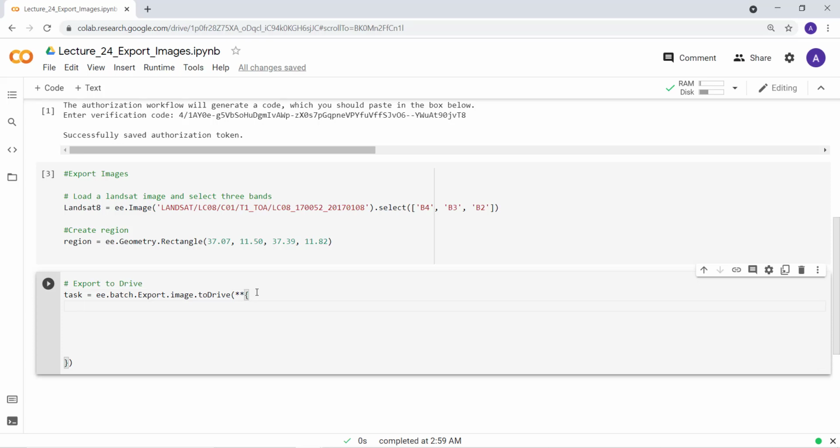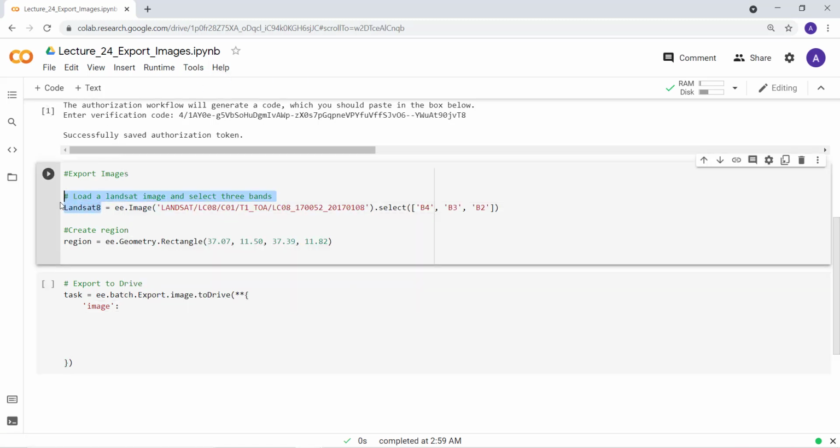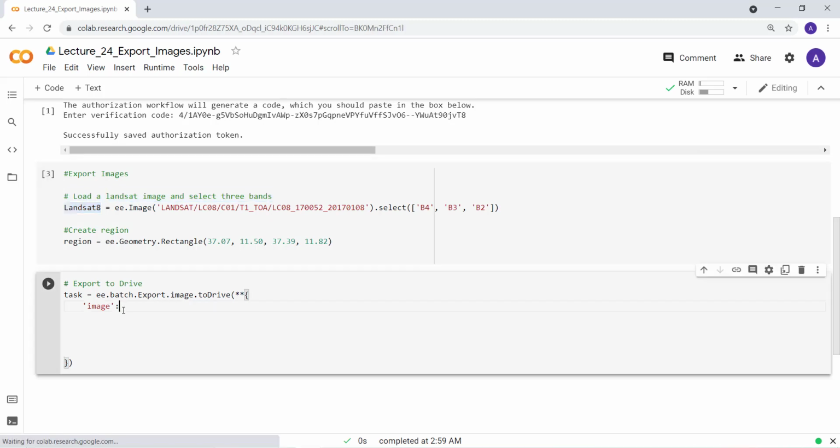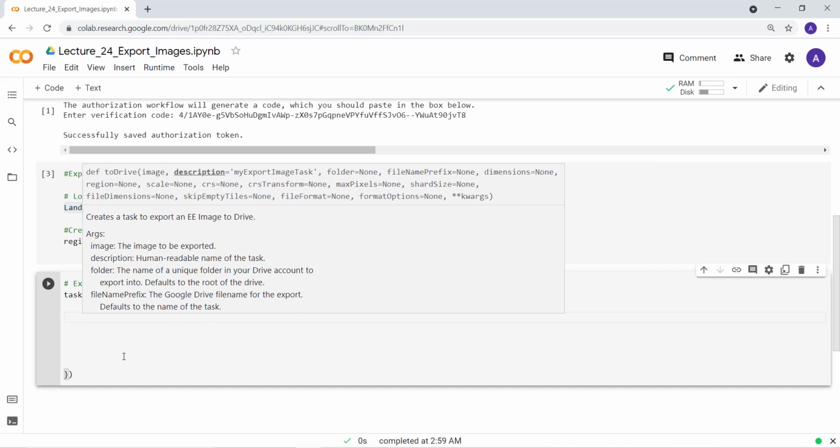Okay, so the first parameter is image. What's the image that I'm using to export? I need to provide that. So that's the Landsat 8. I'll copy that, Landsat 8, and enter it here. And the next parameter that I'm using is a description.